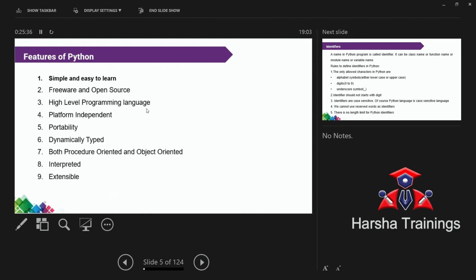Now the third one is, we already know, high level programming language. No need to explain. Platform independent. What do you mean by platform independent?